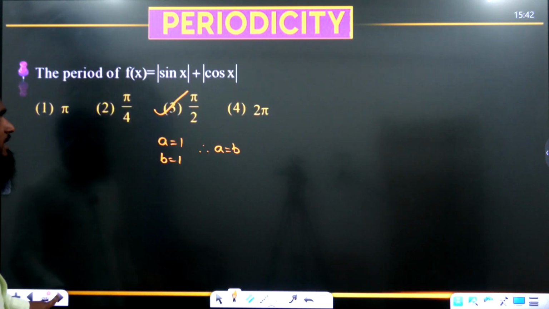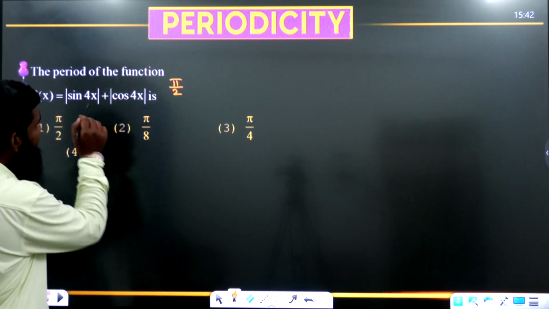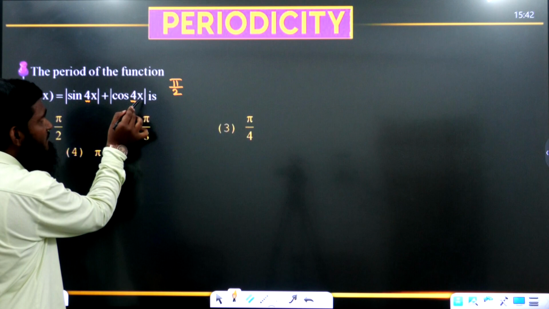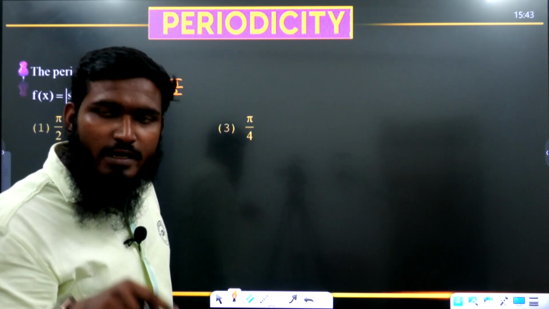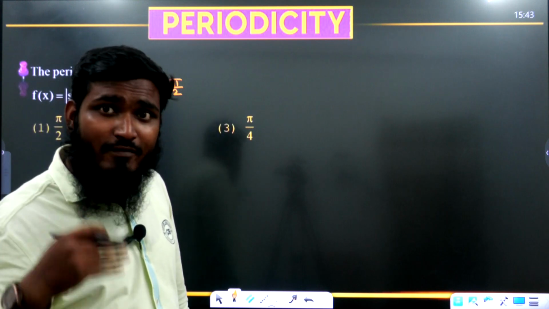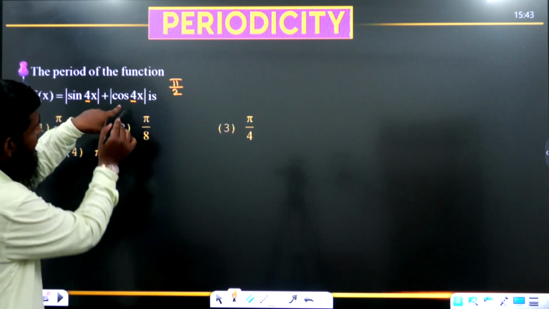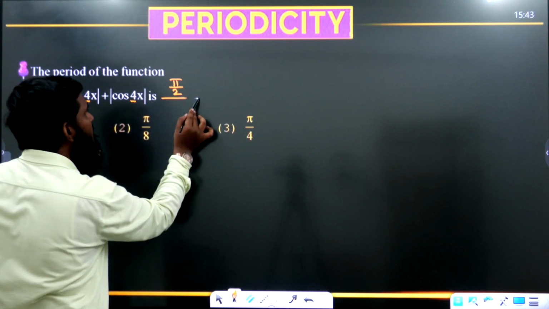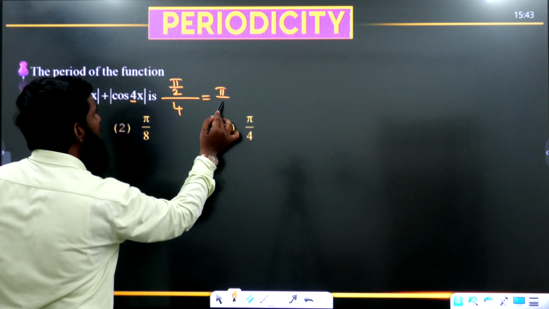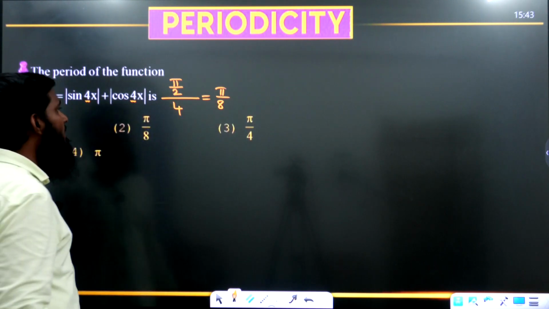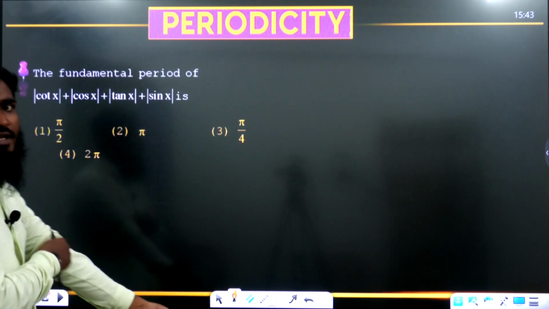Now, similarly in this question we have written pi by 2, but this number is also now 4. Whenever we are having a coefficient of x, we have to divide in the denominator, T by mod a. Similarly, the answer is correct, but as we are having a coefficient of x, we divide by 4, which is equal to pi by 8. Pi by 8 means the second option. Okay, now let us go with the next question over here.